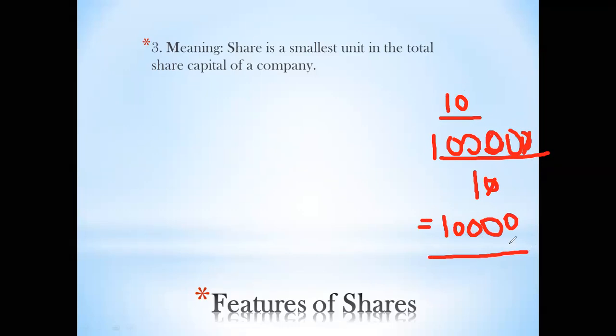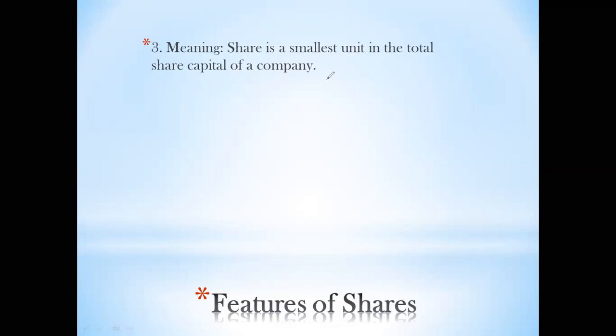And these 10,000 small parts can be sold, one part will be sold at 10 rupees. So with this, we can say that the share is the smallest unit in the total share capital of the company. So out of the 1 lakh capital which the company is requiring, 10 rupees is such a smallest value in the share capital of the company. So it is divided into small parts which are called as share, and each part has got a value. That value is called as the face value.